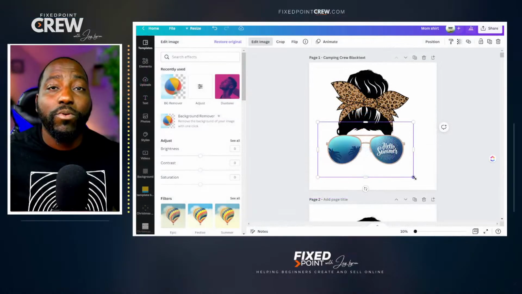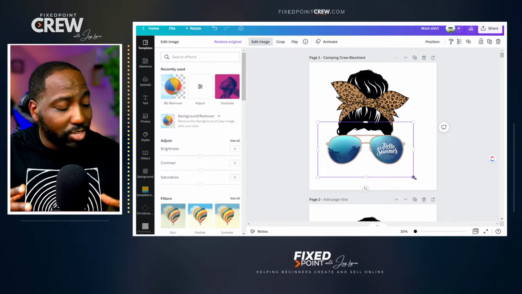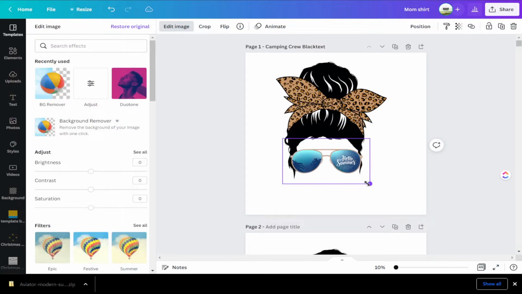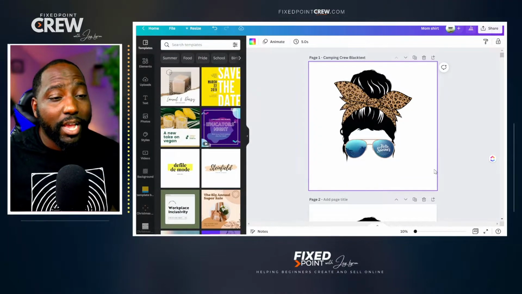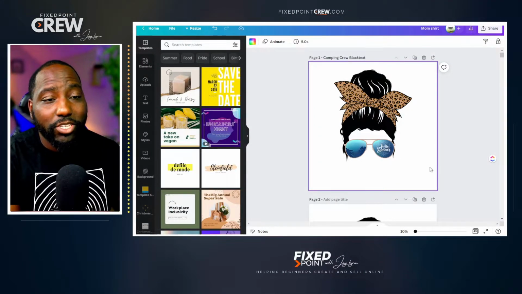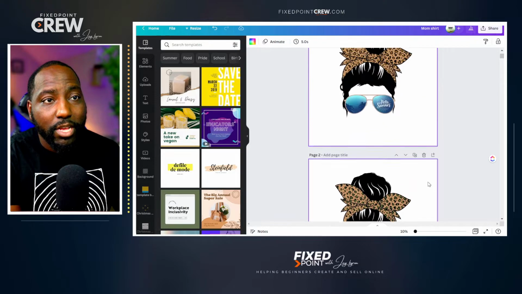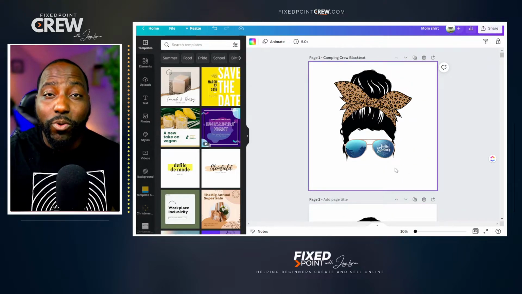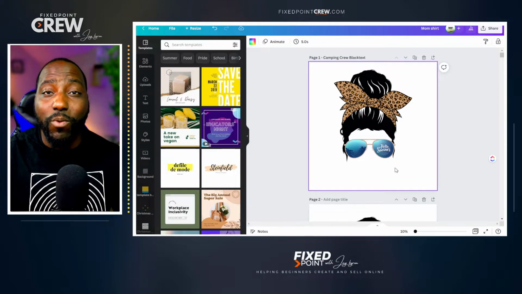And again, one of the things that we want to do is shrink this to the proper size so that we can actually lay these sunglasses over our image. Try to figure out what is the best for you. Again, this can just be something you can work on throughout your time. All right, so we have our design here. I think that looks pretty good. Again, this is the original that we're working from, and then we have this here. Again, you can change this up to line up a little bit better if you want to. But in our case today, I think it's okay with what we have.